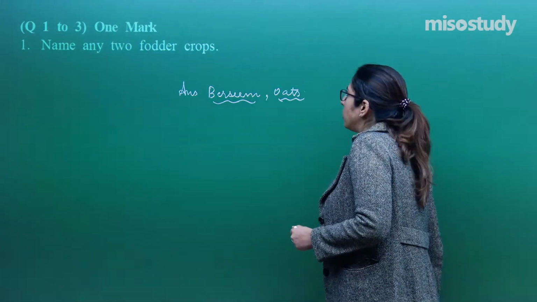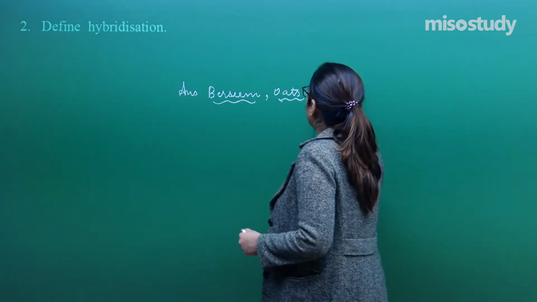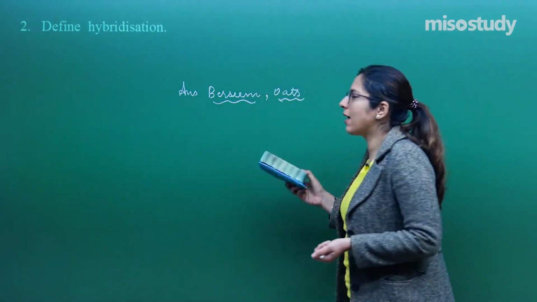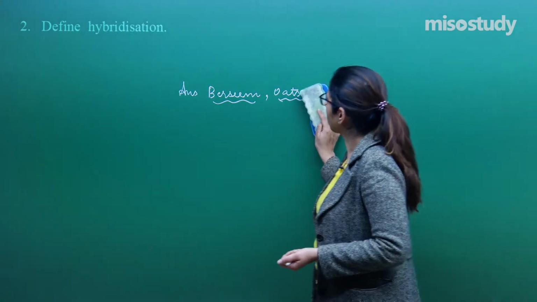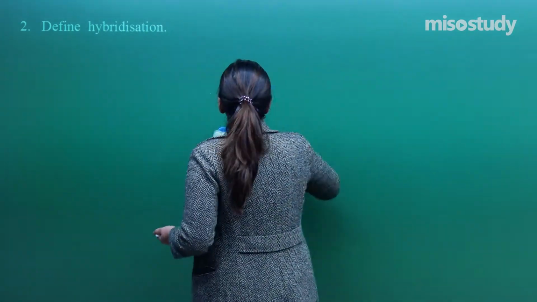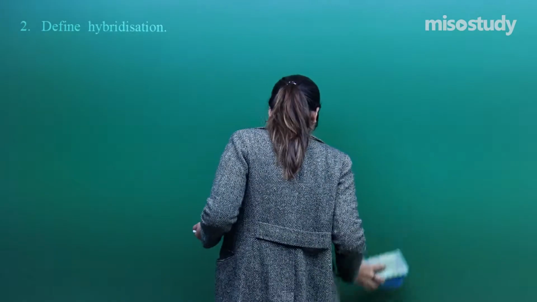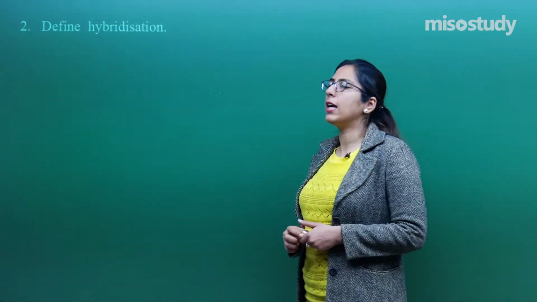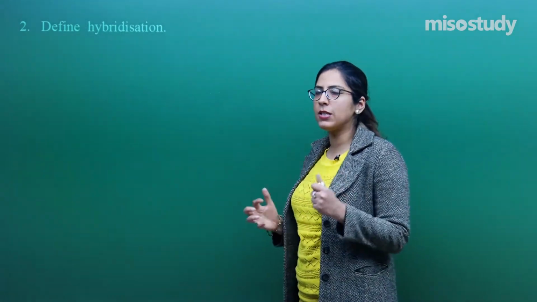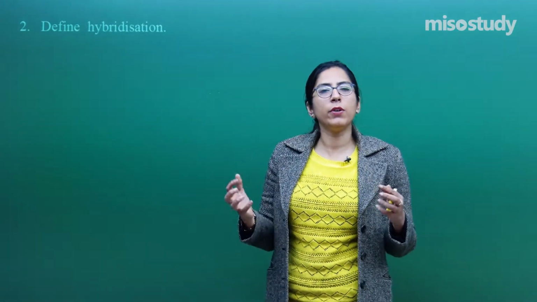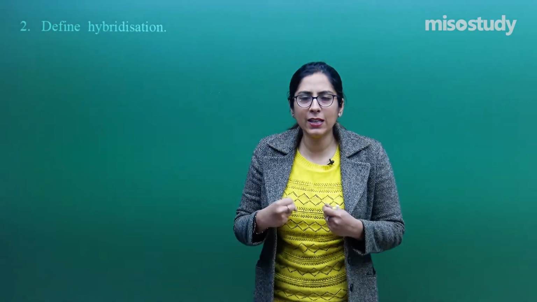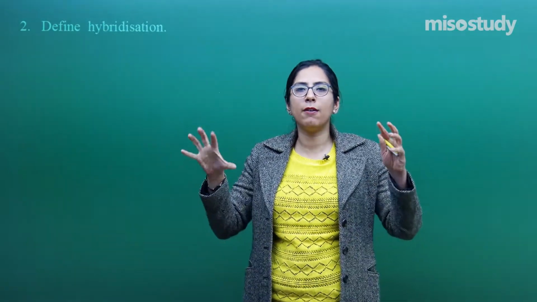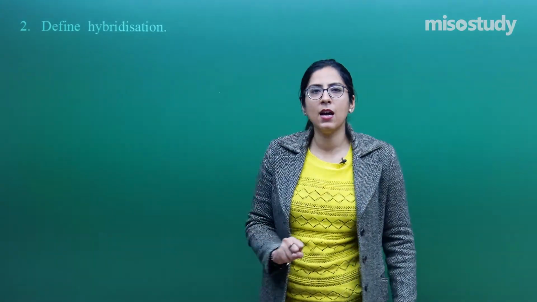That is question number 2. Hybridization. In this you can write one more example like Sudan, etc. Because they are asking only 2, I have mentioned only 2. Now here the question is to define hybridization. Hybridization is that method in which we plan a cross in such a way that the good or beneficial character present in both the parents gets accumulated within a single organism. So that is considered as hybridization.